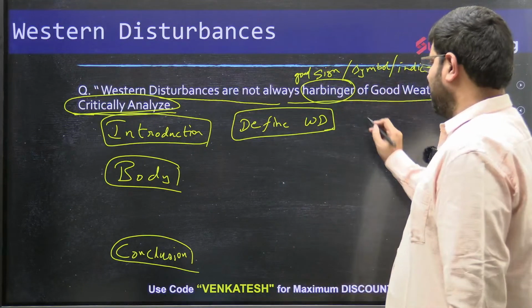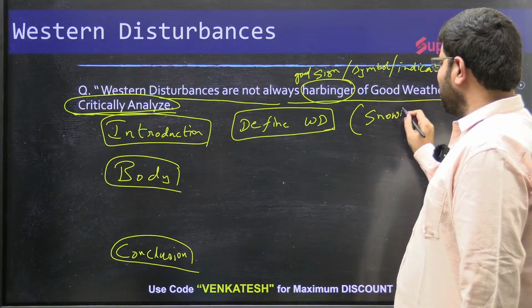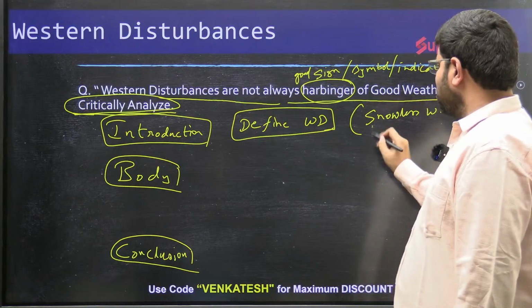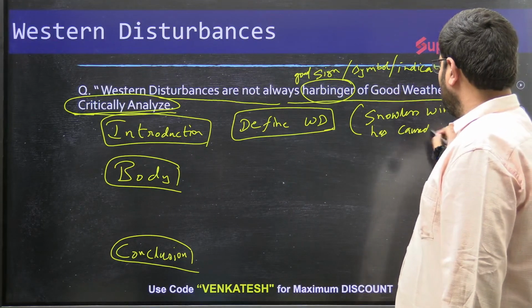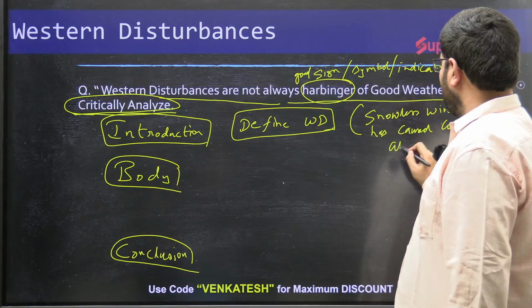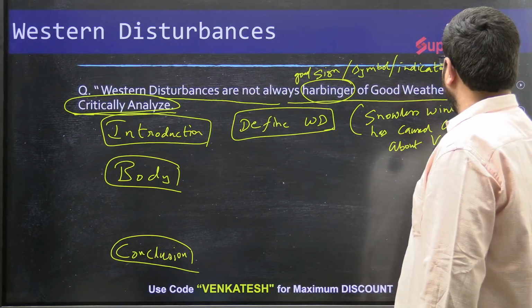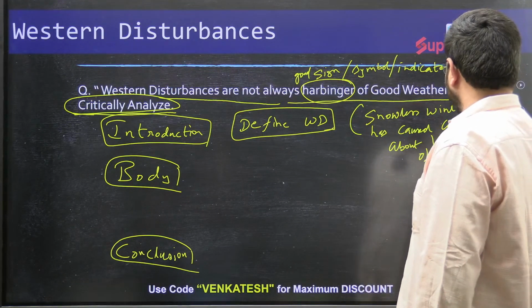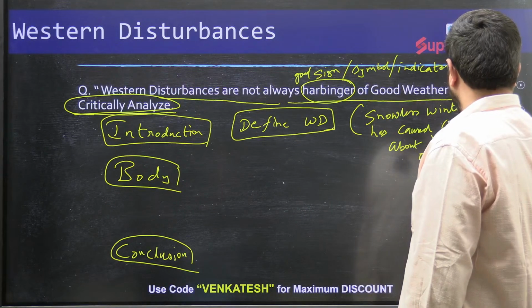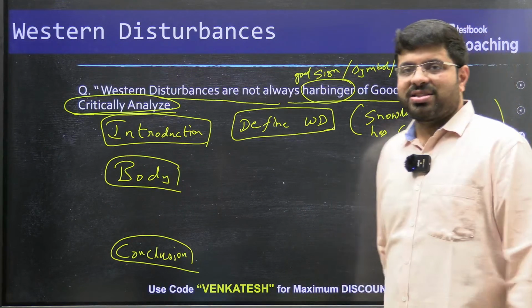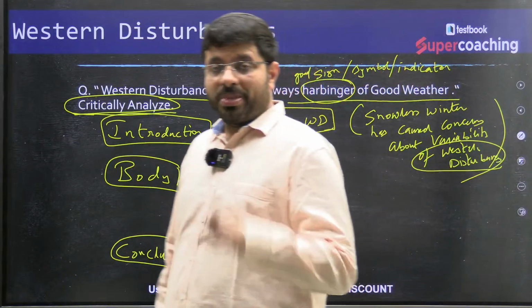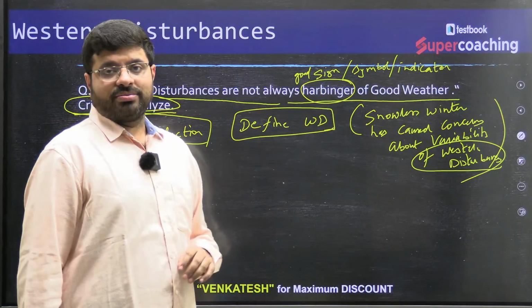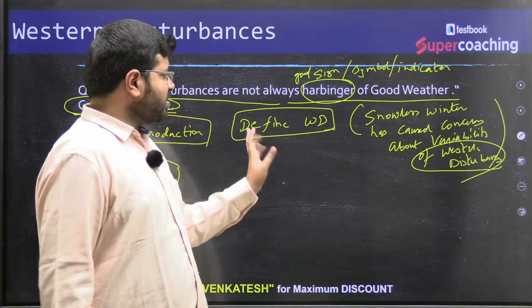Or you can say that the recent snowless winter has caused concerns about the variability of Western disturbances. Often in the last few years there is decent variability of Western disturbances. This is current affairs, and because of this they are not always signs of good weather. That's an introduction you can give, or you can simply define.